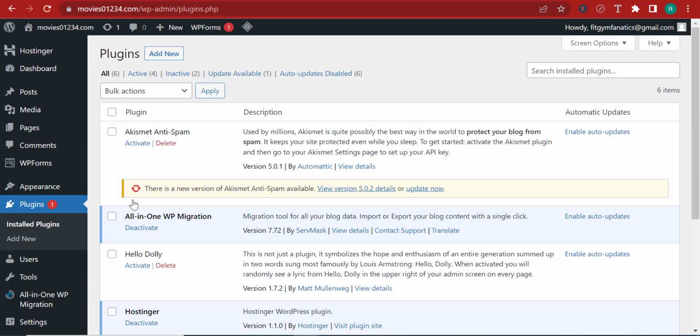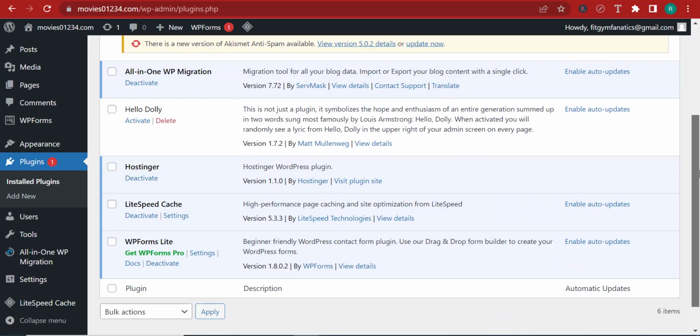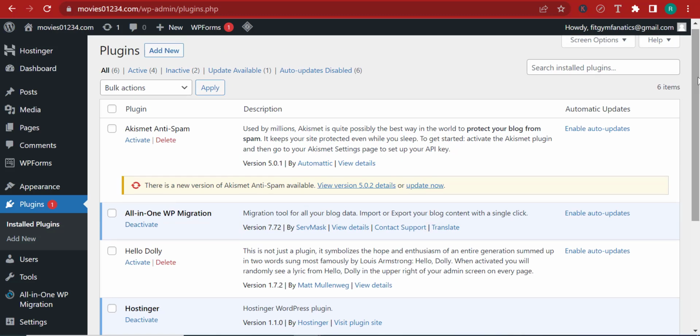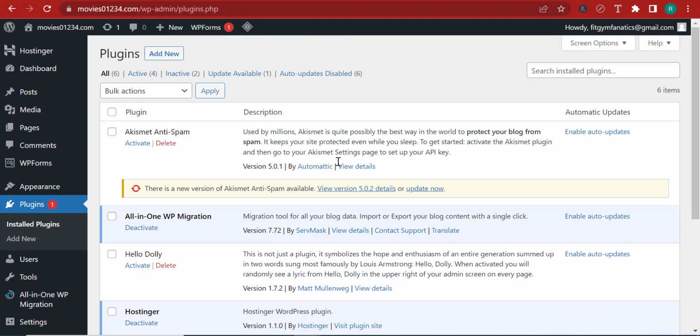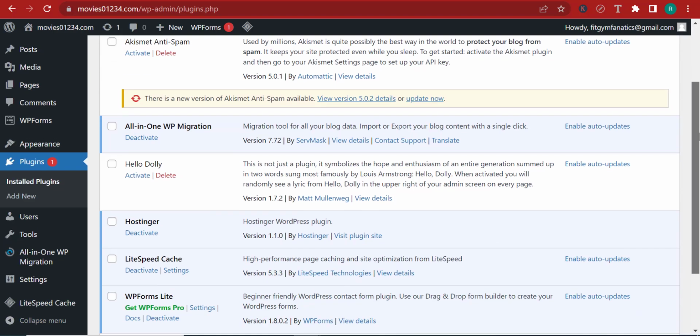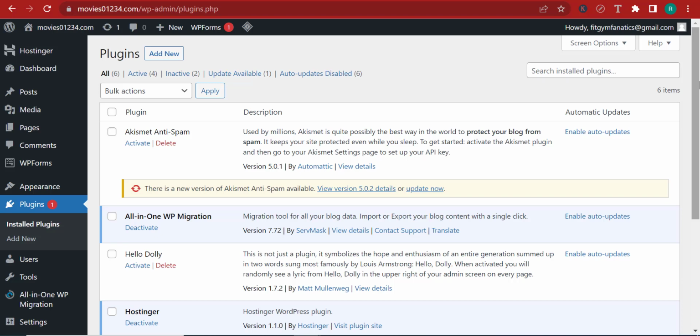Now we have installed plugins by default. It's not like we wanted to install them. They were installed by default because they come in as default plugins. And plugins actually are what add functionality to the website. So for example, let's say that you have an e-commerce website. You need a cart. You need people to add products to the cart, and you need to offer that functionality to them. How do you do that? Well, you need a plugin.